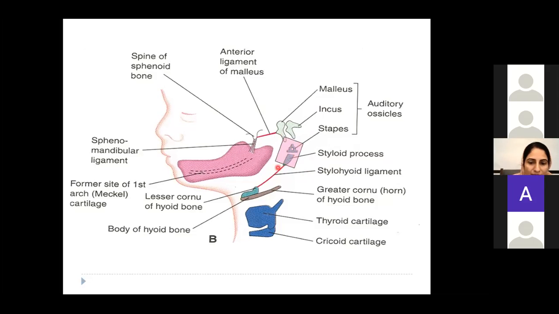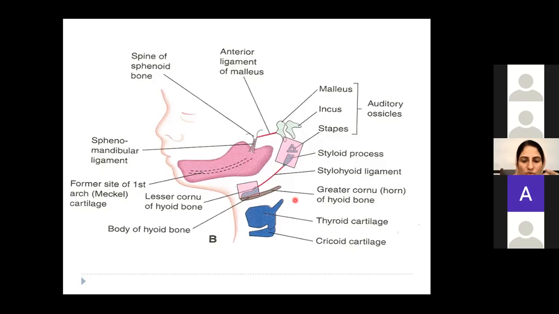And then there is the stylohyoid ligament. This is also derived from the second pharyngeal arch. Plus there is the lesser cornu. This is the hyoid bone. You must have seen that there is a small bone here within the neck, in the upper part of the neck. This is known as the hyoid bone.